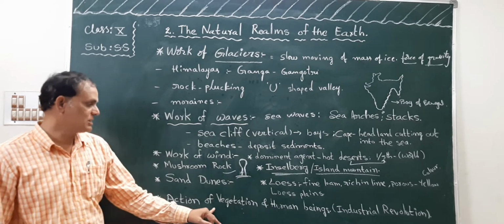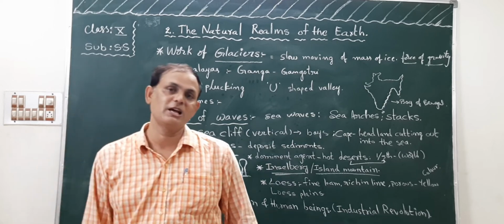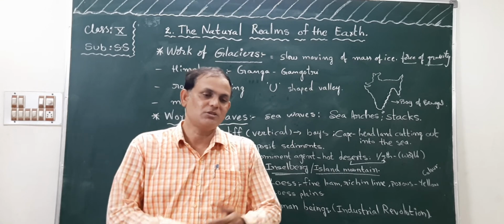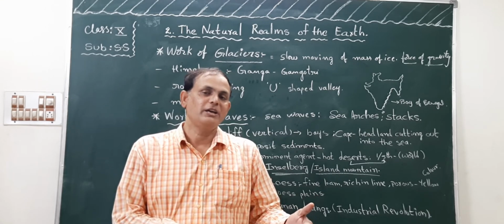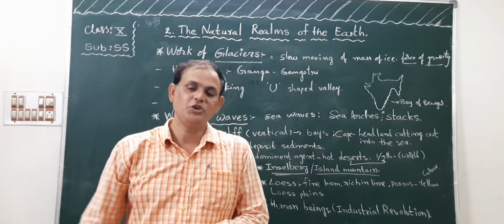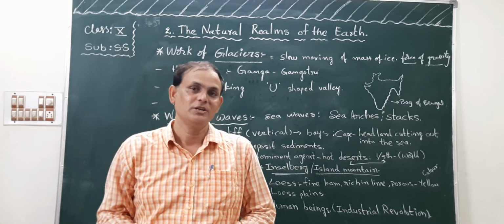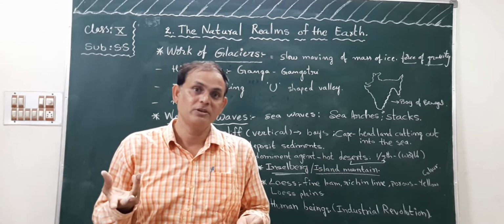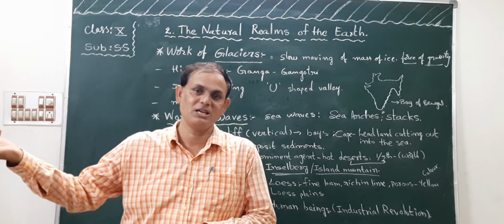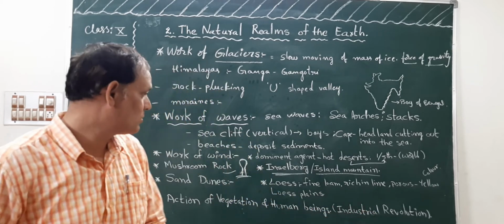Next one, action of vegetation and human beings. Nowadays, what happens, children? Human beings are setting up many industries. They started production. In this way, human beings are cutting trees. Due to cutting trees, global warming is increasing in the world. Due to global warming, we are experiencing sudden floods, heavy rainfall in some areas, no rainfall in some areas. Okay, children.